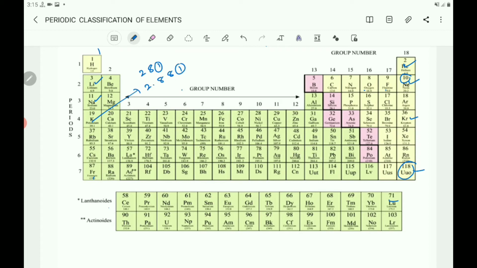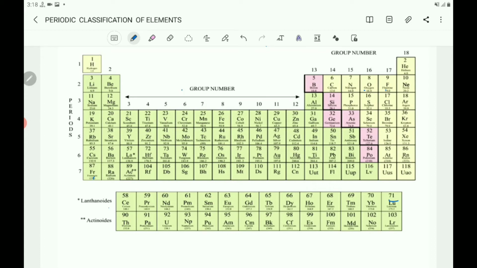In this way, the first group elements have one electron in their outermost shell, so they have similar chemical properties. We can say that groups in the periodic table signify an identical outer shell electronic configuration.